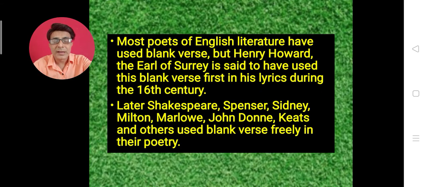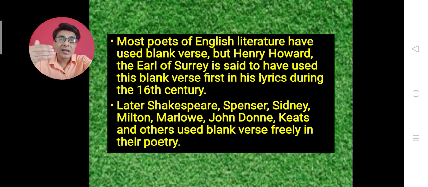Most of the poets of English literature have used blank verse, but it is believed that Henry Howard, the Earl of Surrey, used blank verse for the first time in English poetry.